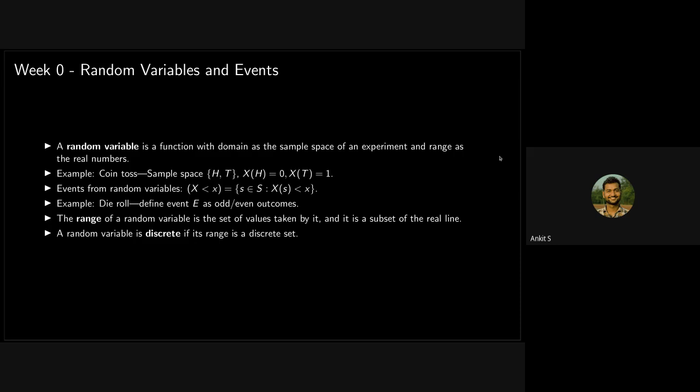For describing the probability, we already defined sets called sample spaces and events. Now we are defining another function on top of the sample space, called a random variable, which puts a numerical value to the events. That is the concept of a random variable. And the range, you already know, is all the values that it can take.